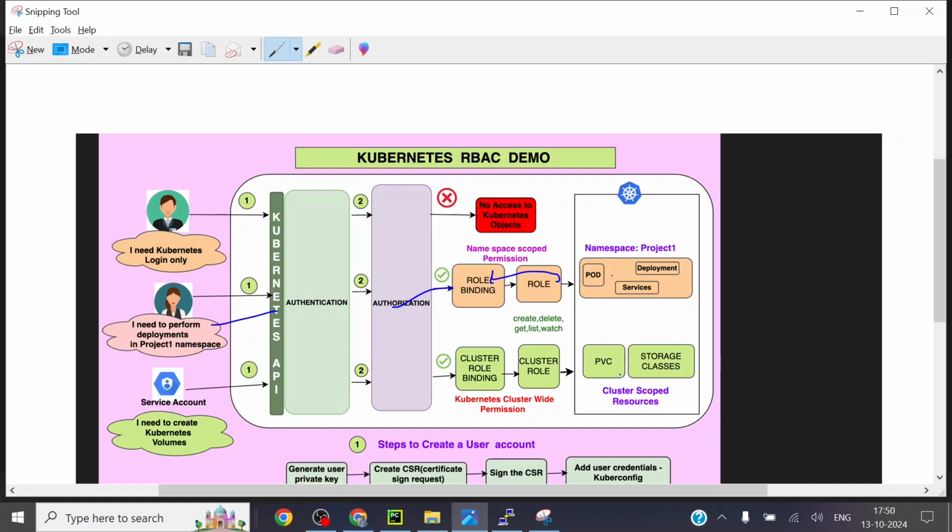Now suppose this girl wants to access the PVC, I mean the cluster. There are different types of resources, right? Like pods and deployments for a namespace, and then cluster-wide resources like volumes. You can assign volume permissions or storage class permissions for this girl using the cluster role binding, because it's cluster-wide access. Same thing: you create a cluster role and then bind it with the cluster role binding.